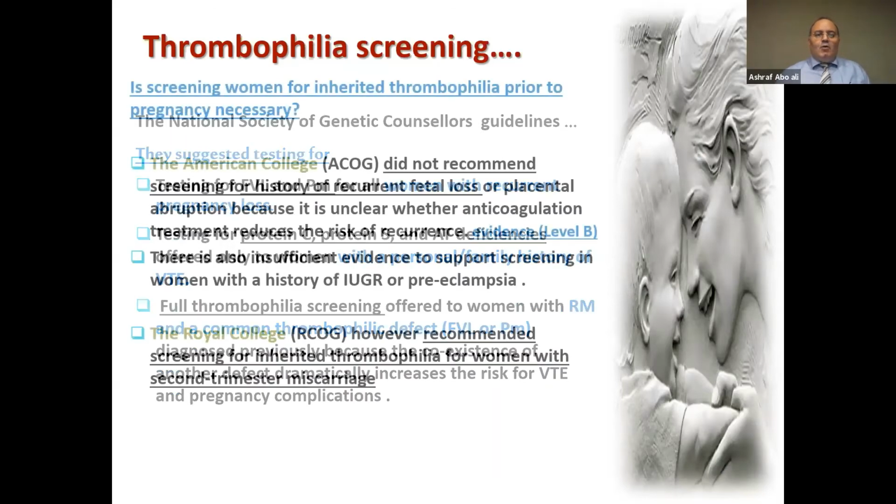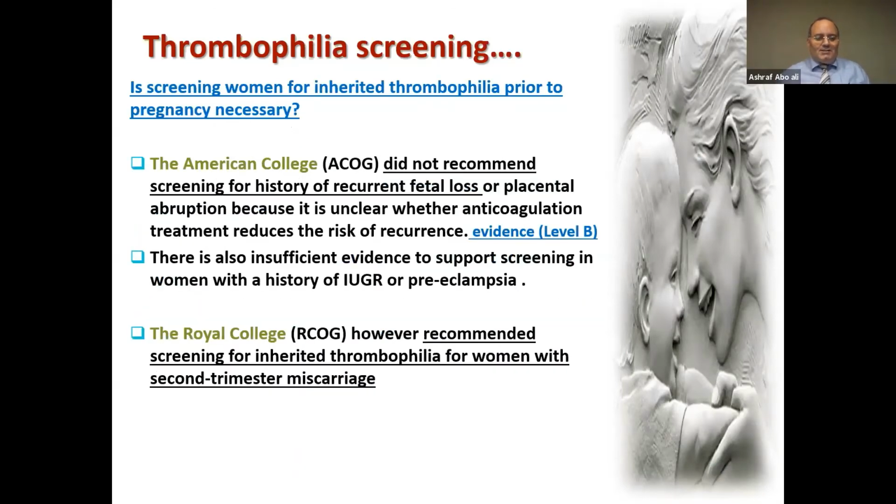Again, is screening the woman for inherited thrombophilia prior to pregnancy necessary? The American College of Obstetricians and Gynecologists did not recommend screening for history of recurrent pregnancy loss or placental abruption. Why did they not recommend it? Because it is unclear whether anticoagulation treatment reduces the risk of recurrence. So they say that if you cannot reduce the risk of recurrence, there is no need to test. This is their opinion. There is insufficient evidence to support screening of women with a history also of IUGR or preeclampsia.